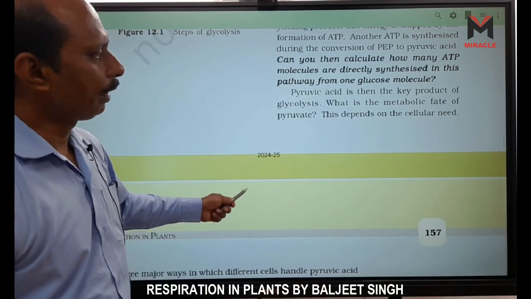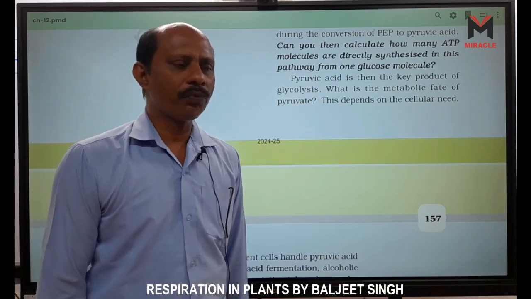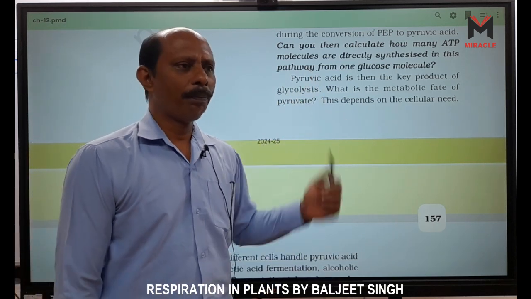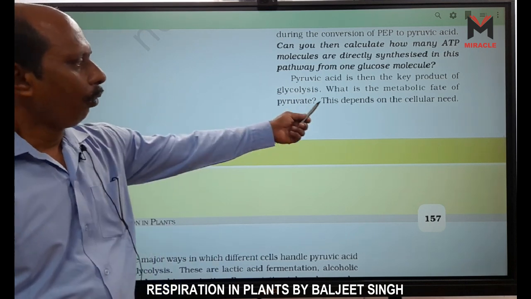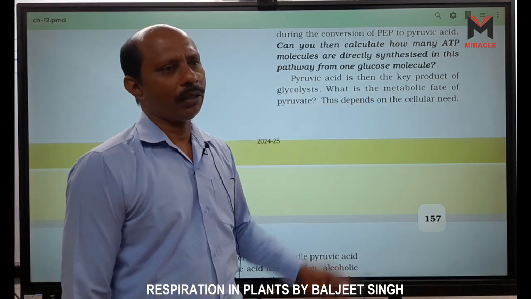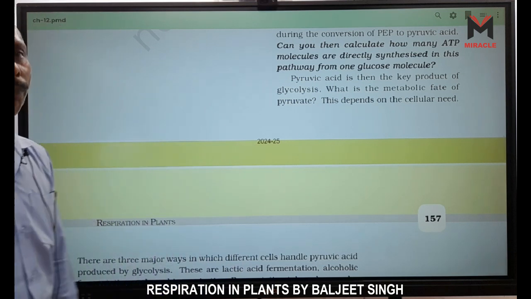Pyruvic acid is the key product of glycolysis. What is the product? Pyruvic acid, which is a 3 carbon molecule. Now the second question: what is the metabolic fate of pyruvate?